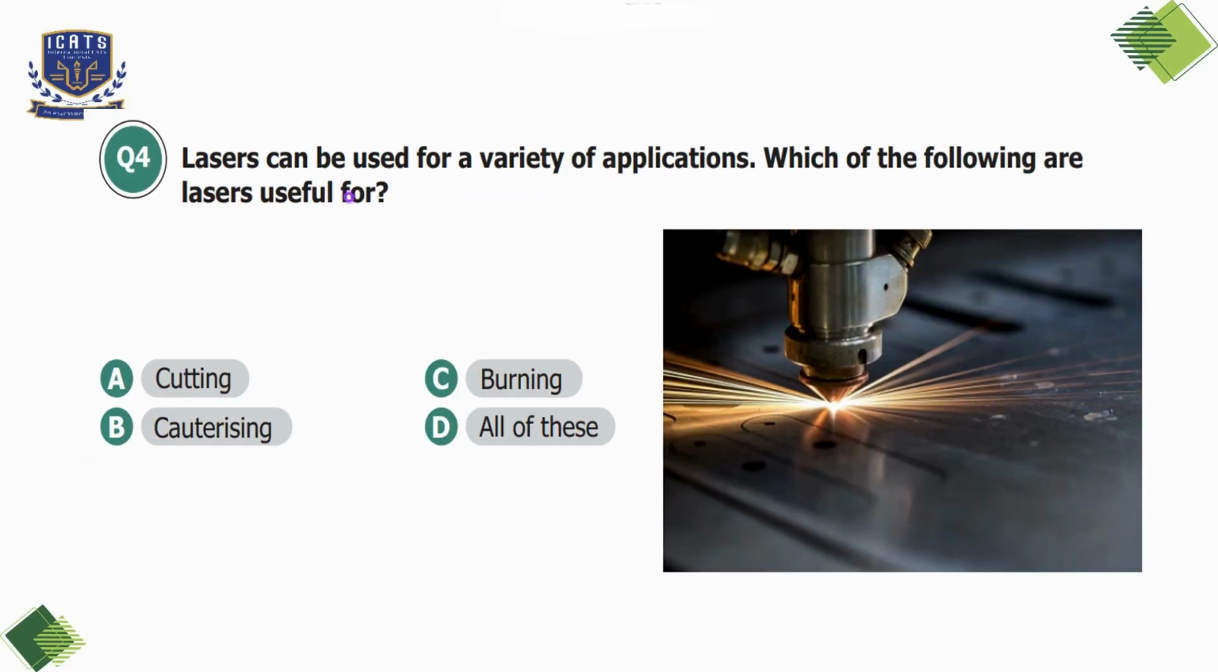Question number 4. Lasers can be used for a variety of applications. Which of the following are lasers useful for? Option A cutting, option B cauterizing. Cauterizing is a medical procedure where heat, electricity, or chemicals are used to burn and seal a wound or stop bleeding. Option C is burning, option D is all of these. So here we will choose option D because lasers can be used for all three purposes.